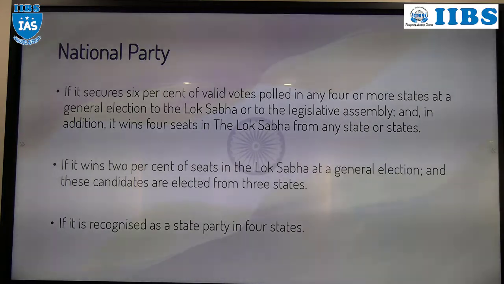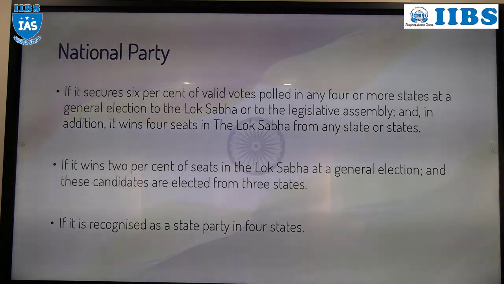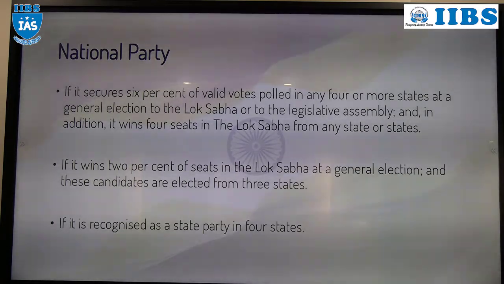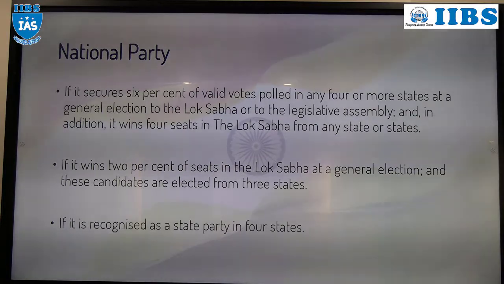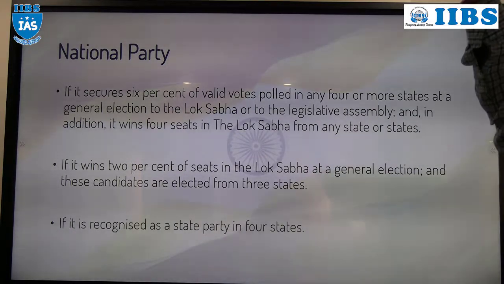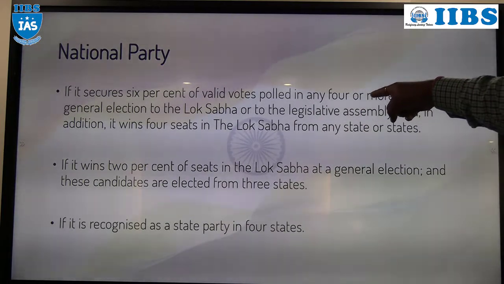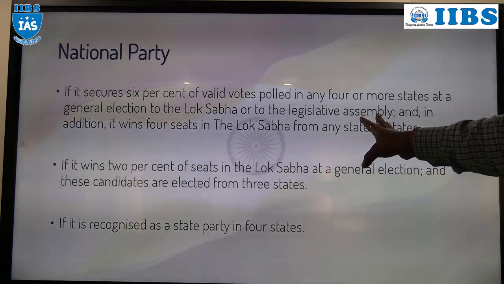At present, there are 8 national parties: INC, Indian National Congress, CPI, CPIM, BJP, BSP, NCP, National Congress Party, TMC, Trinamool Congress Party, and People's Front Party. So these are the 8 national parties at present. If another election is conducted next time, it can be increased or decreased, based upon performance in the elections. Understood?